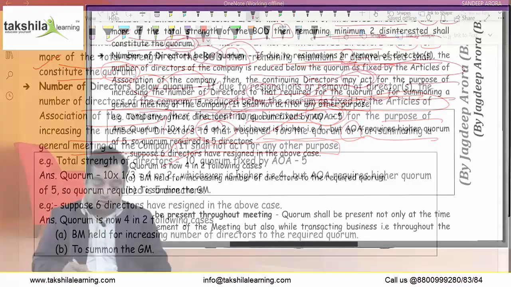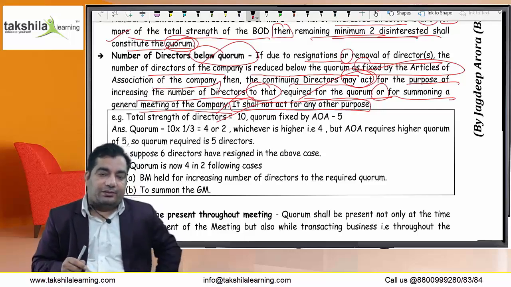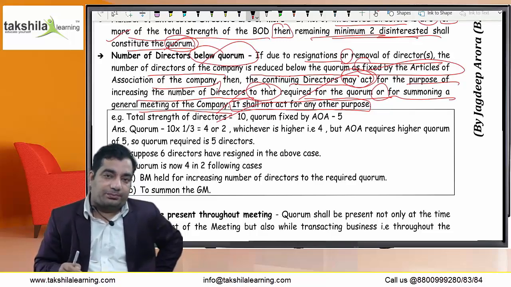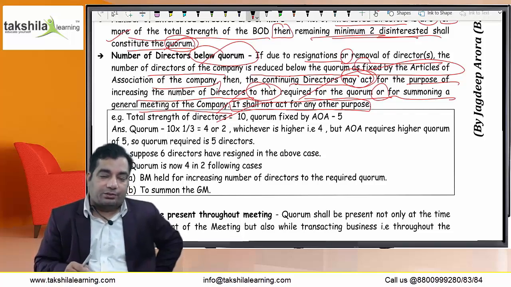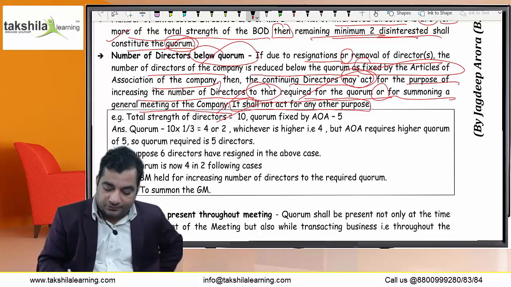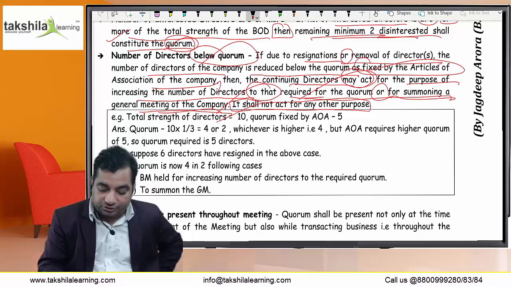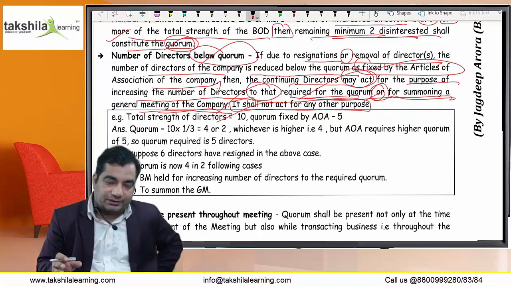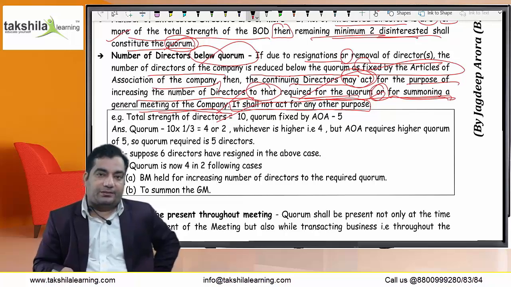This is also a very important point. If the number of directors has gone below the limit required by the articles to constitute a quorum, then all the directors who are present in the meeting shall constitute the valid quorum just for two purposes. One is for summoning a GM, and the other is for the requirement of the quorum. Only two purposes. First, such persons shall constitute the valid quorum, and second, for summoning a GM of the company.